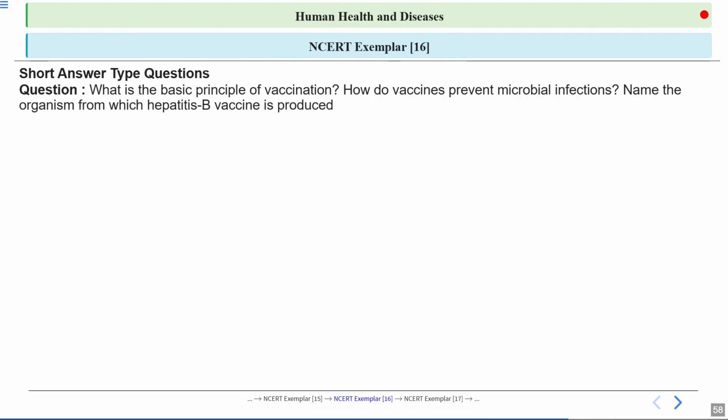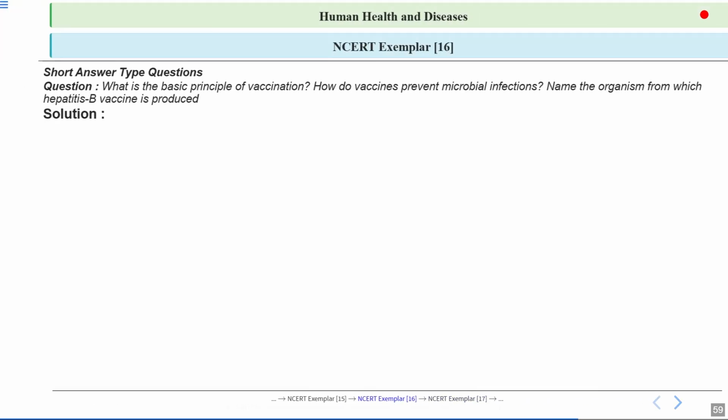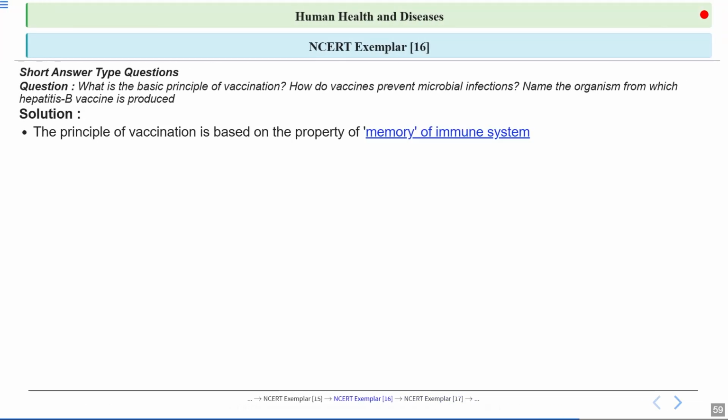Okay. Now, next question. What is the basic principle of vaccination? How do vaccines prevent microbial infections? And name the organism from which hepatitis B vaccine is produced. Let's have a look at the answer. Let's talk about the principle of vaccination here. So, vaccination,